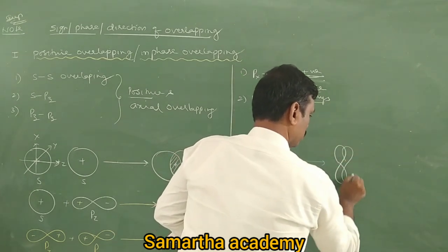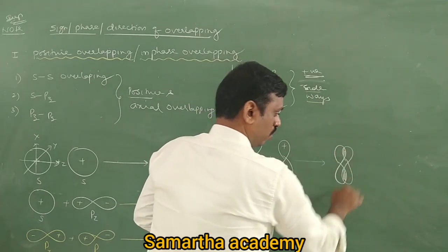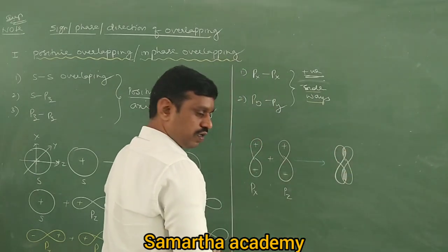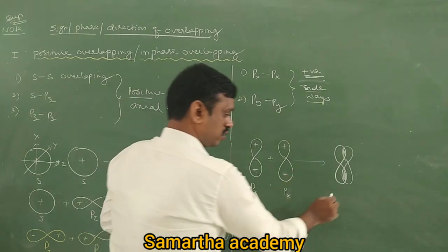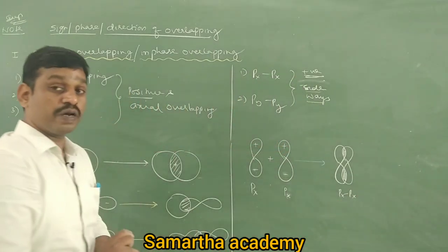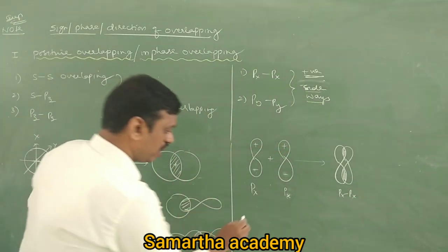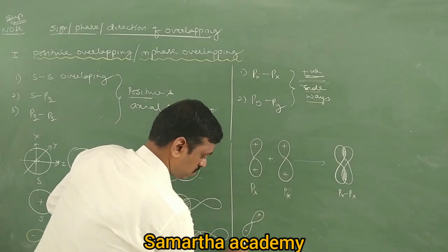So this portion overlaps. So this is px, px, a pi bond formed. Sorry, pi bond formed. Then similarly py. I want to take py like this.